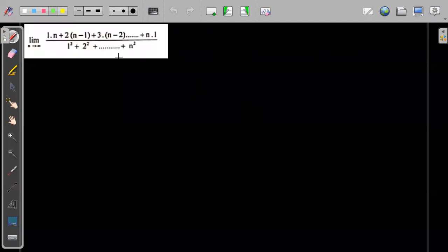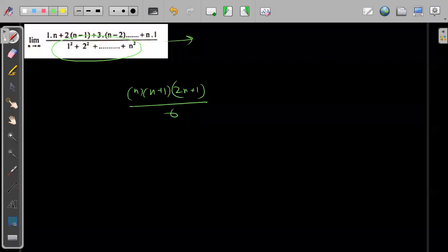Now see, in this case also, we have 1 into n, 2 into n minus 1, 3 into n minus 2, and so on. This one also you must have done. We can solve this using sequence and series. In the denominator, we have the sum of squares of first n natural numbers. So what is the sum of squares of first n natural numbers? n into n plus 1 into 2n plus 1 divided by 6. This will give you this, right?